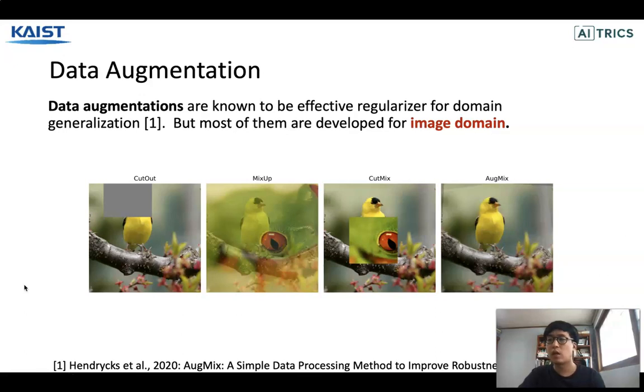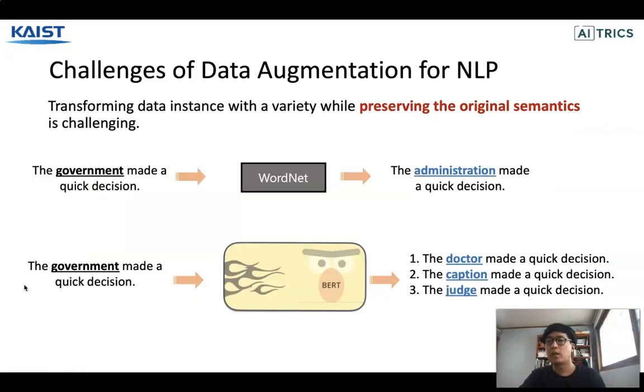Data augmentations are known to be effective regularizers for improving performance on unseen domains. However, most of them are developed for the image domain and they are not directly applicable to text data. Transforming data instances with variety while preserving the original semantics is challenging for NLP tasks. A simple technique is replacing a word with synonyms. However, the diversity of viable transformations is limited.